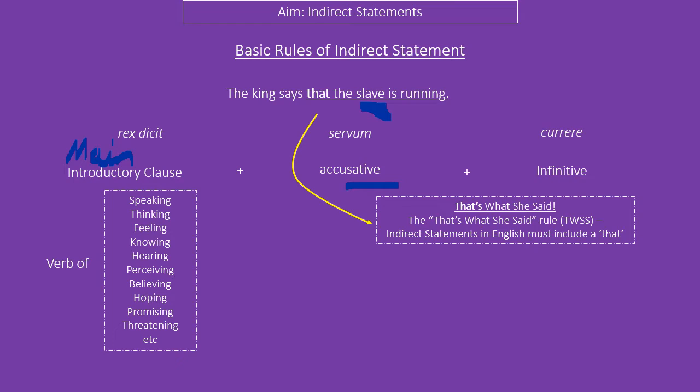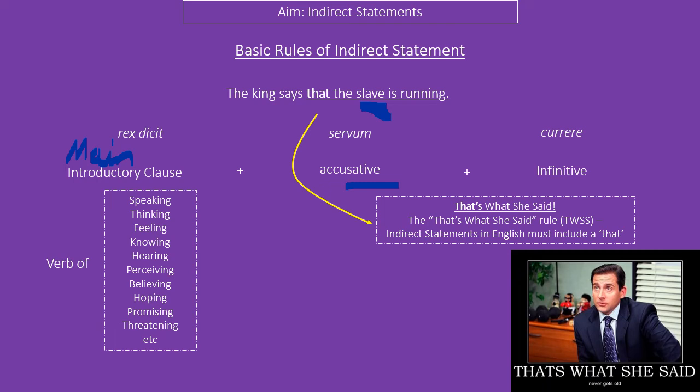Also, please notice there's a that in there, because this is the that's what she said rule. Yes, that's a thing apparently. Indirect statements in English must include that. You will see people who do not know their grammar correctly skipping it out, but please try and use it in there because it will make it better.